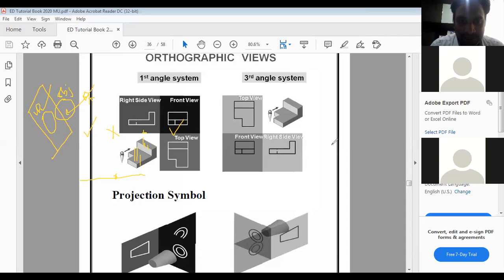First, I have to complete the first angle projection method, and then there will be no mirroring or anything. Don't be confused about mirroring. Here we are not discussing mirroring. Here we are simply discussing the first angle method, in which we see where to make the side view, where to make the front view and top view. Is it clear? Don't be confused in that.